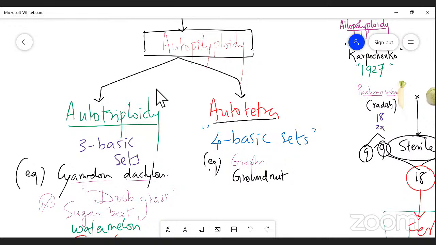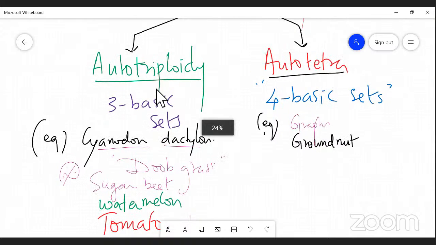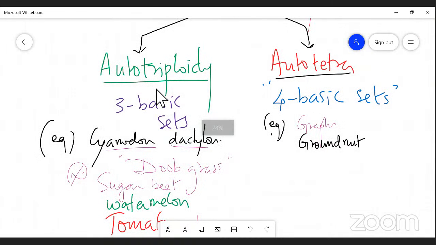Will you give an example for autotriploidy, which is naturally grown? Cynodon dactylon. Actually, what is it? Doob grass. Very good. And will you list one more example for autotriploidy? Seedless watermelon, sugar beet, banana. Very good.